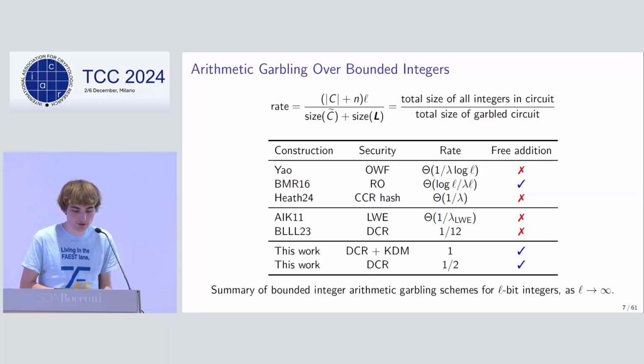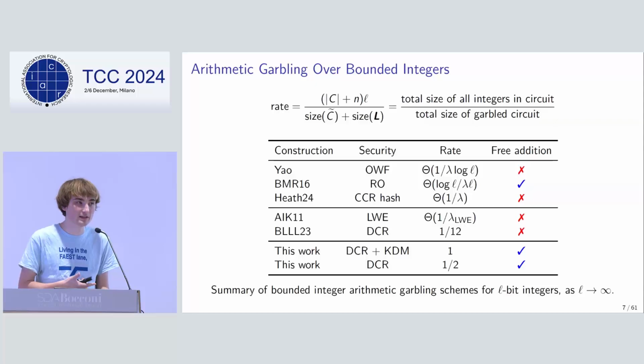In this work, we show how to use techniques from homomorphic secret sharing, in particular distributed discrete logarithms, to improve this to rate 1 and to support free addition. Specifically, our first scheme assumes a variant of DCR under which Damgård-Jurik encryption is secure for key-dependent messages, and gives rate 1 garbling of bounded integer arithmetic circuits.